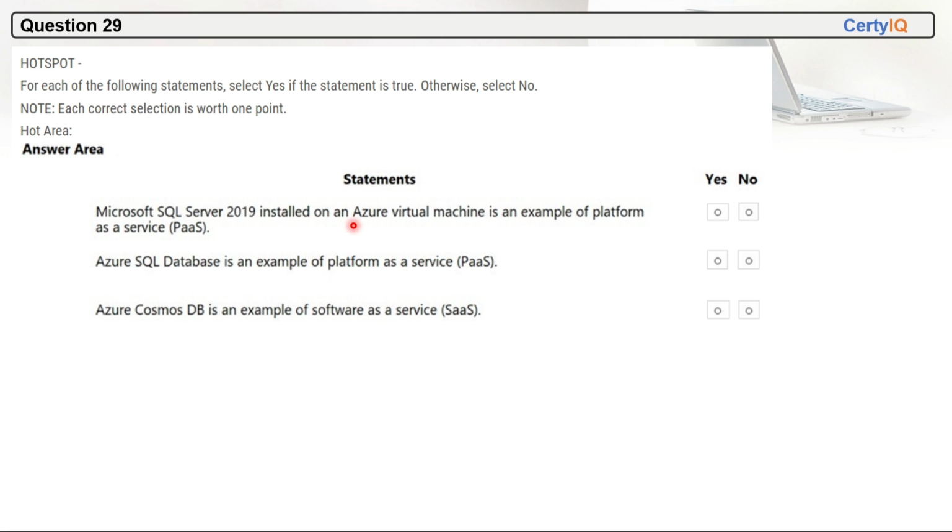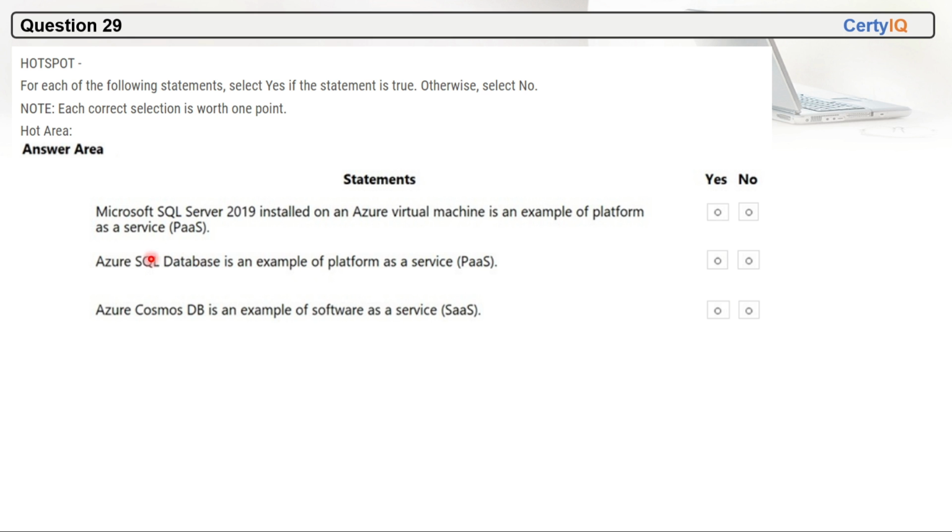It is wrong. Why? Because they are saying they are using Azure virtual machines, and we know Azure virtual machine is infrastructure as a service. It is not PaaS. Azure VM is infrastructure as a service. Hence, it is no. Next, Azure SQL Database is an example of platform as a service.